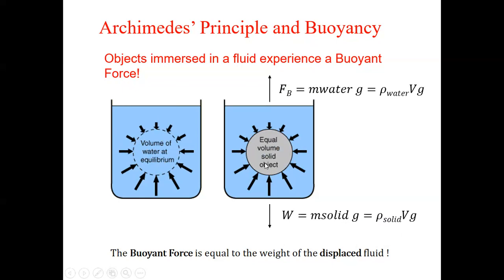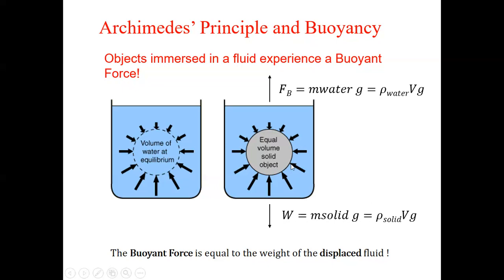Now here the weight of the body will act downwards. Weight is nothing but mass into gravity, m into g. So the weight of the solid body will be mass of solid into gravity. Now mass you can write as density into volume. Why? Because density is nothing but mass per unit volume. So mass will be density into volume. Correct? So this is the weight acting downward.